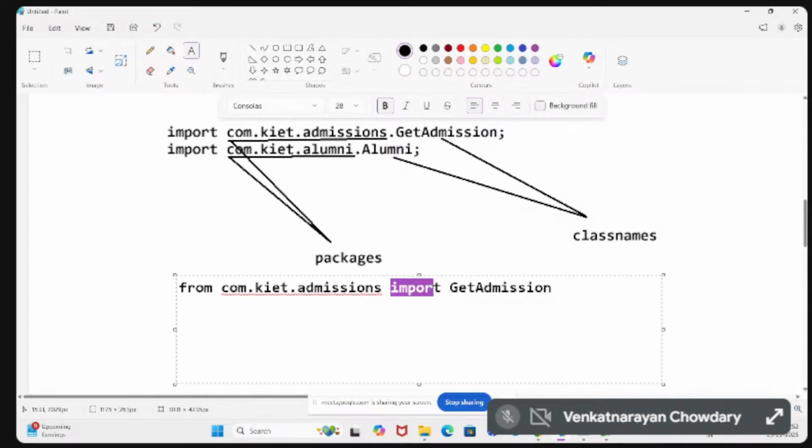The import statement you write after the package, but in Java, you write the import keyword first, then the package and class name.